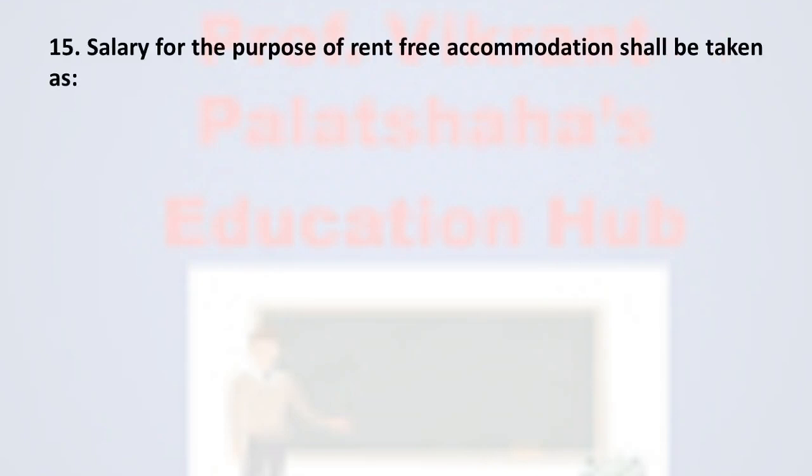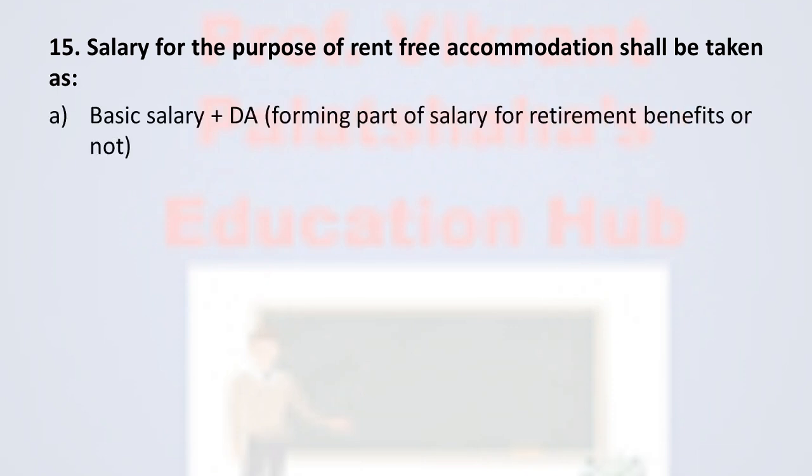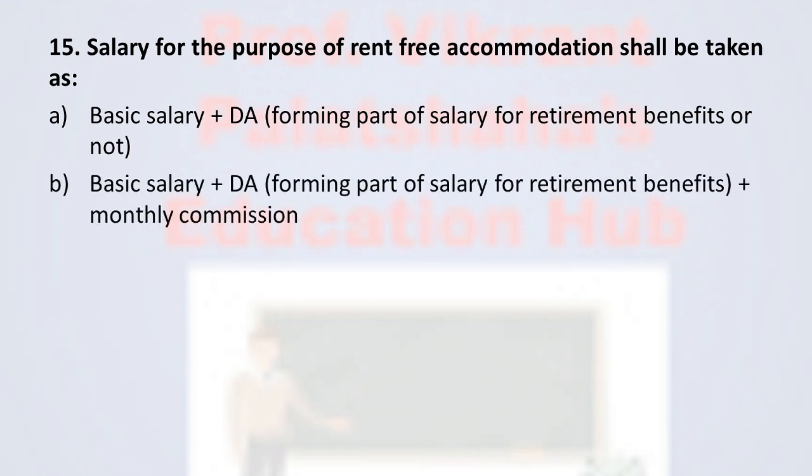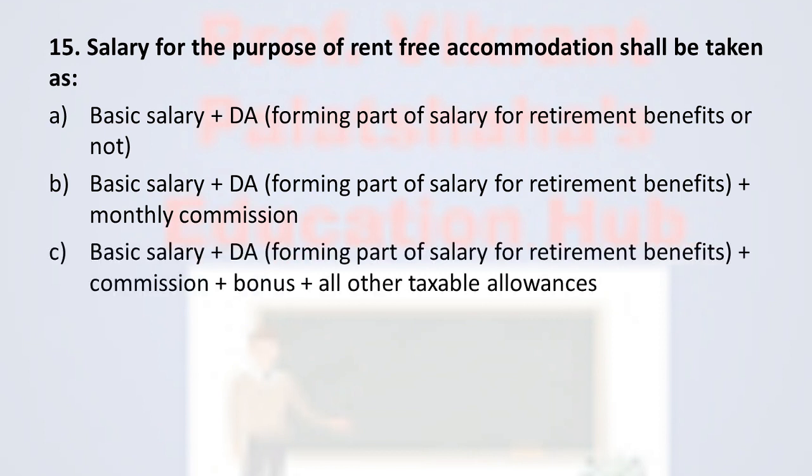Next, question number 15. Salary for the purpose of rent-free accommodation shall be taken as: option A, basic salary plus dearness allowance, if forming part of salary for retirement benefits or not; option B, basic salary plus DA if forming part of salary for retirement benefits plus monthly commission; option C, basic salary plus DA forming part of salary for retirement benefit plus commission plus bonus plus all other taxable allowances; and option D, basic salary and commission.